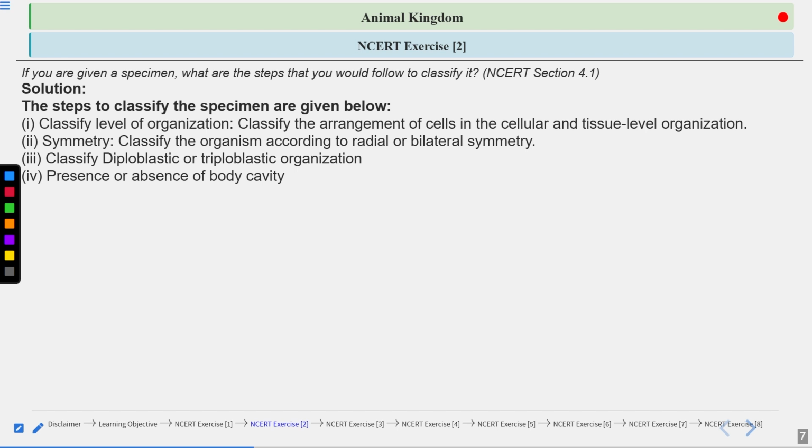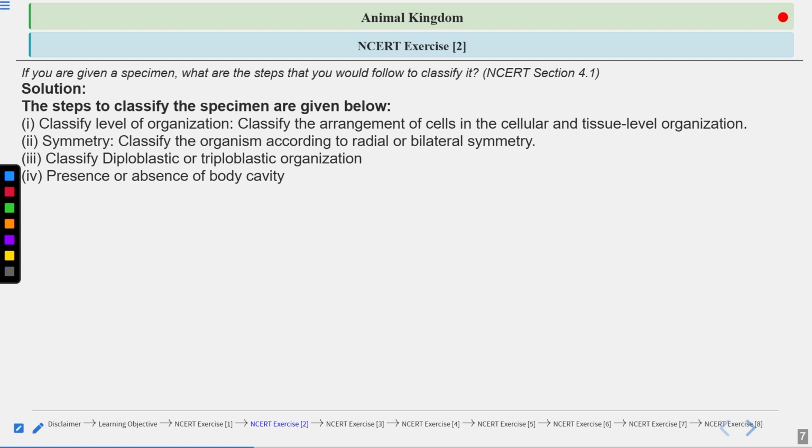So that is called pseudocoelom. Coelom is there, but it is not a true type because the body wall is not lined with the mesoderm layer, the gut wall is not lined with the mesoderm layer, right? So in that case it is called a pseudocoelom. Pseudo means false. Coelom means body cavity, so it means false body cavity.